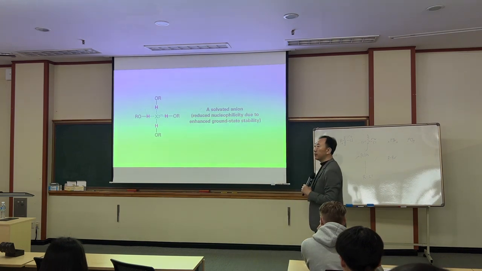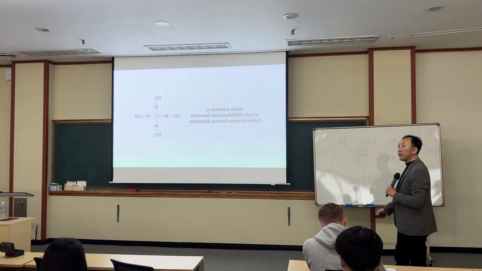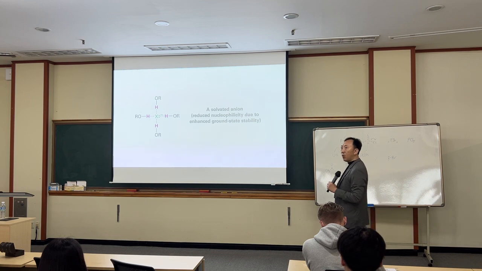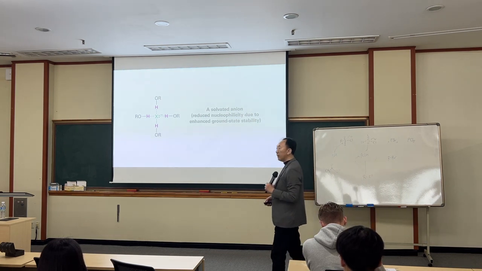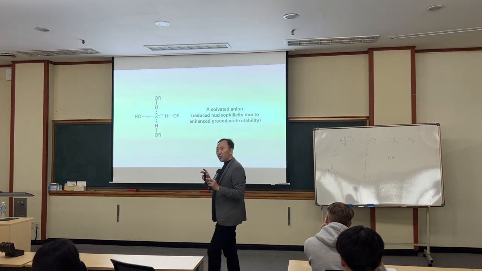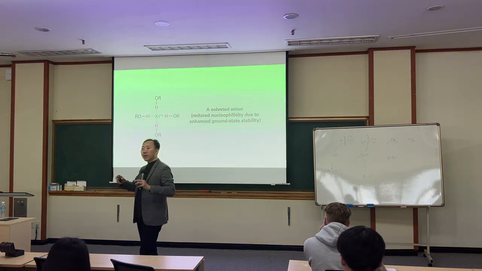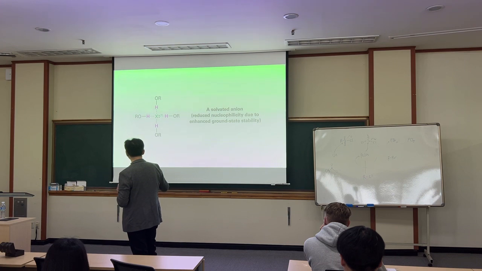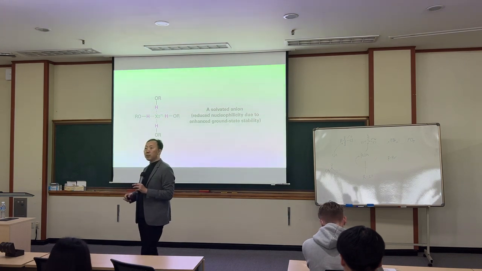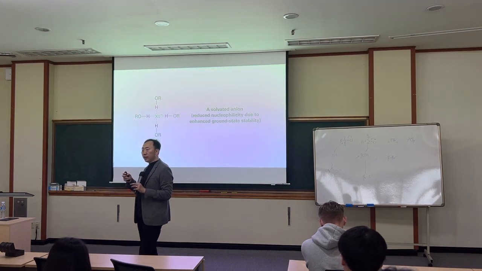Solvent effect. If any species, either the starting material or the transition state, is charged, then the charged species can be more stabilized by a polar solvent, especially a protic solvent. Protic means a proton-generating solvent, which can be water or alcohol.